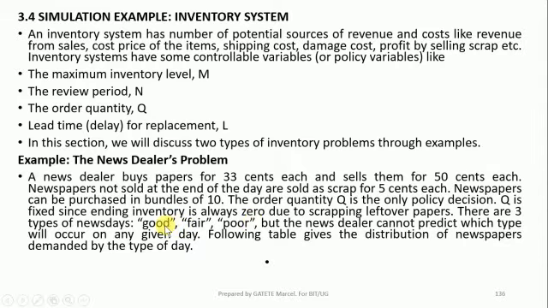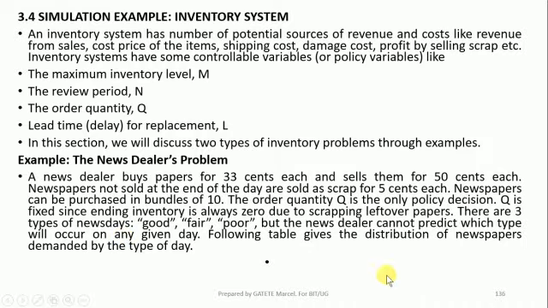Good is when you have sold newspapers on a good day. It means that we have sold them at a very nice price, and also that day the newspapers were finished very quickly, for example. Fair means medium. Poor means that there are so many problems. So the news dealer cannot predict which type will occur on any given day. It means that he cannot predict in advance and say that tomorrow the day will be good or fair or poor. He will name it according to what happened that day.